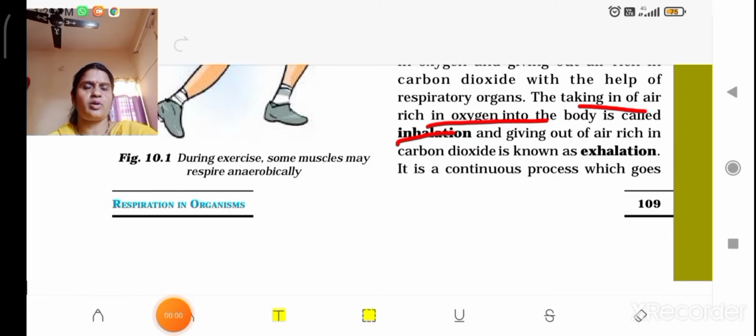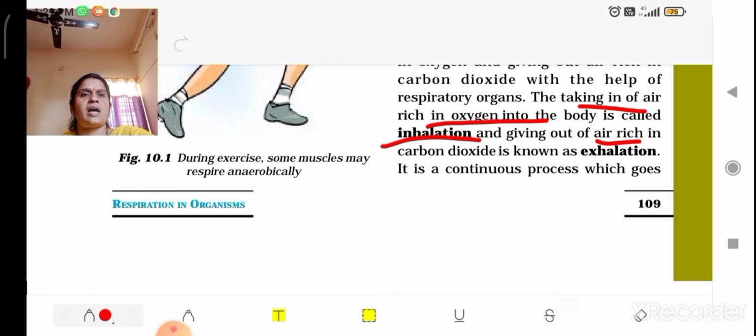The process of taking oxygen into our body, or intake of air, is called inhalation. What do we call it? Inhalation. When we inhale, not only oxygen is taken in, some amount of carbon dioxide is also present. When we inhale the air, a large amount of oxygen is present and a very small amount of carbon dioxide. Now when respiration is done, which gas is released?